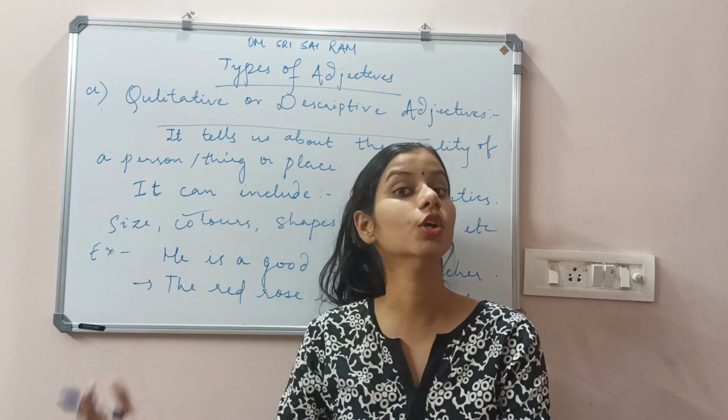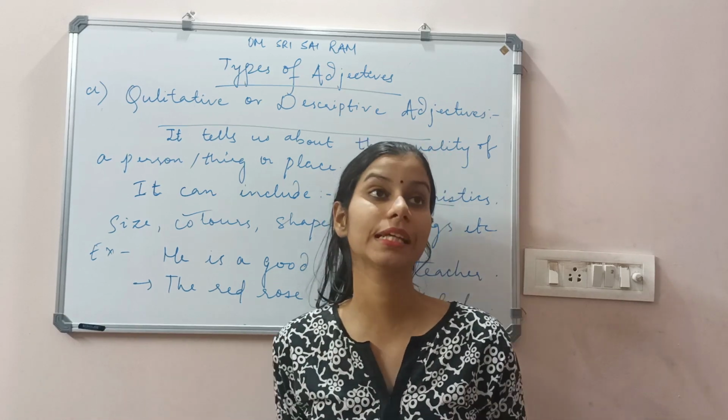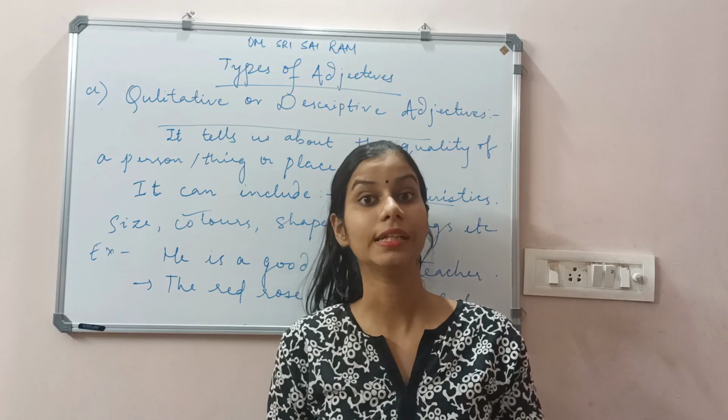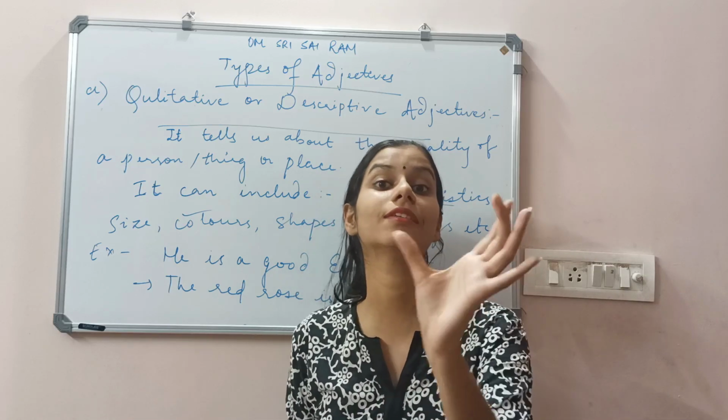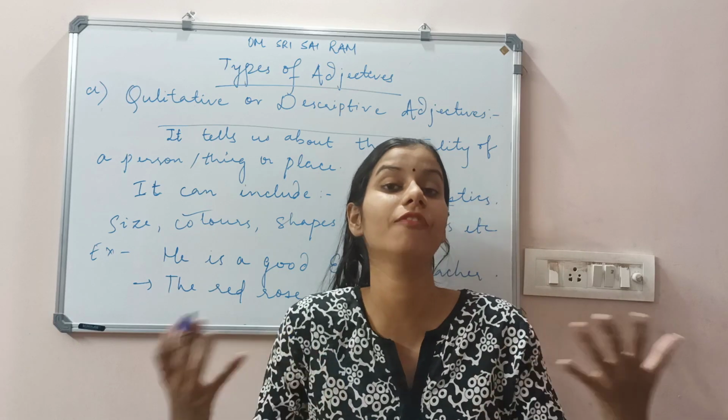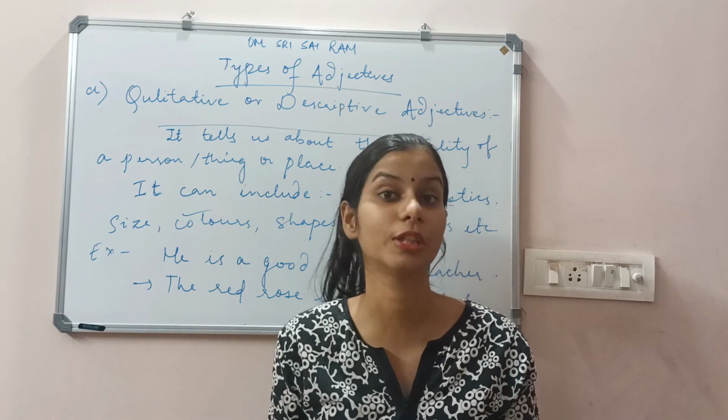She is a good English teacher. We can say the red rose is beautiful. That means here you're coming to the part of color. Which rose? That is the red rose is beautiful. You're describing the rose. You're describing the person.